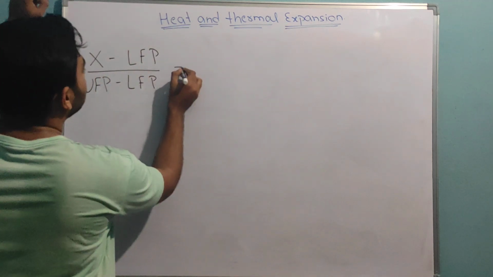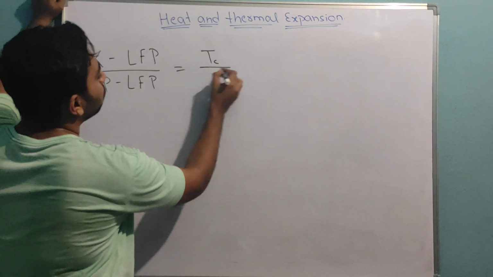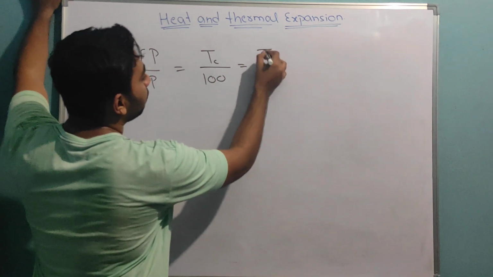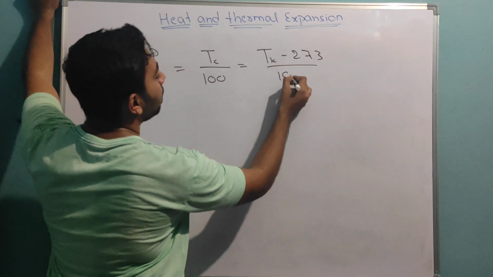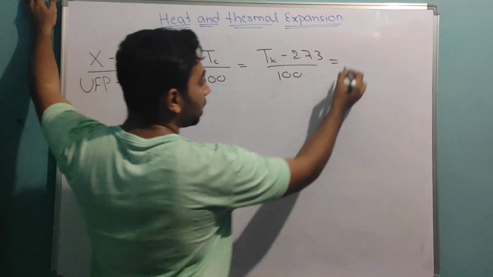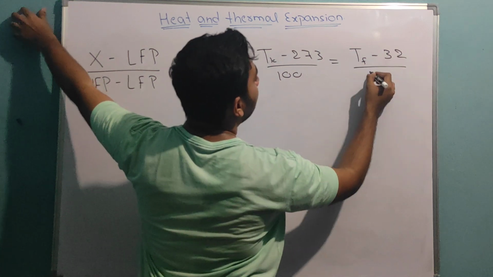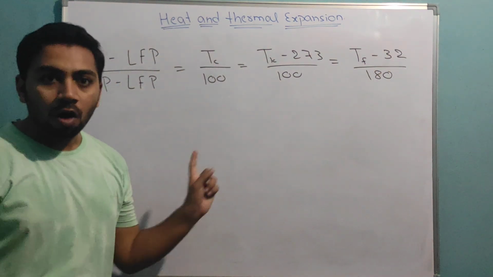Now this is equal to the Celsius scale, which is T Celsius by 100, which is in Kelvin scale T Kelvin minus 273 divided by 100. In Fahrenheit scale, T Fahrenheit minus 32 divided by 180. Now all are equal.